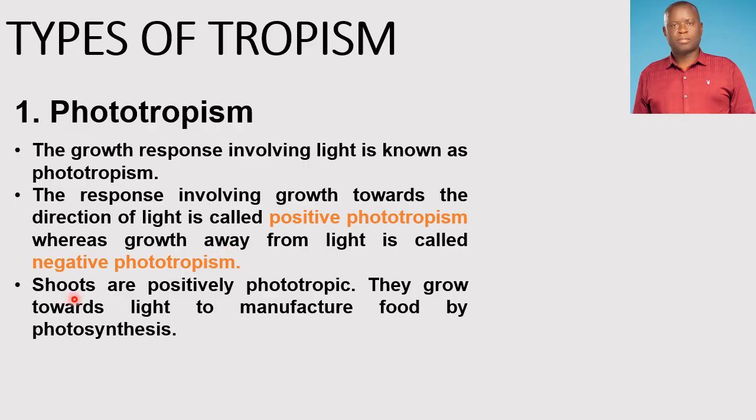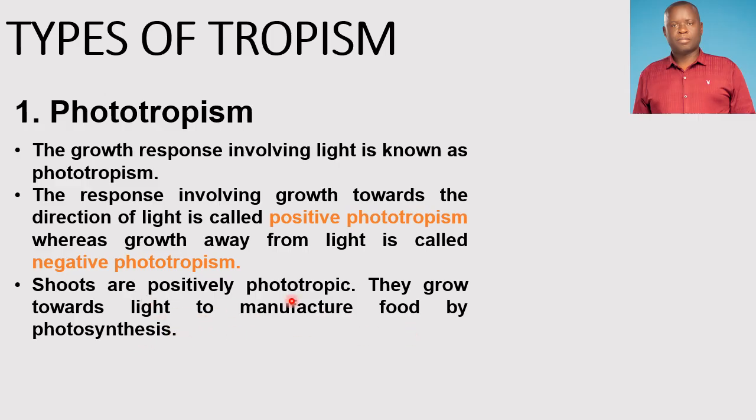So shoots of plants are positively phototropic, meaning that shoots, remember that a shoot is the part of the plant which grows above the ground, consisting of the stem, the leaves, the buds, and all that. So shoots are positively phototropic, meaning that they grow towards light to manufacture food by photosynthesis.